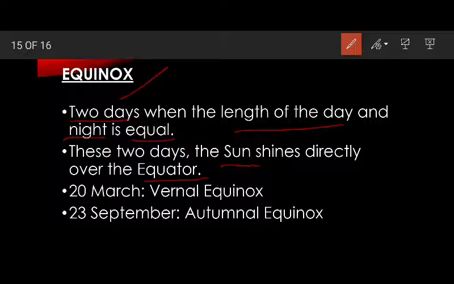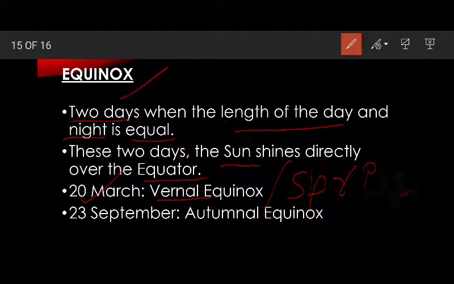On 20 March we have vernal equinox or we can say spring equinox. So the day of the spring season when we have the length of day and night equal, and on 23rd September we have autumnal equinox. So that day of autumn on which we have equal length of day and equal length of night.